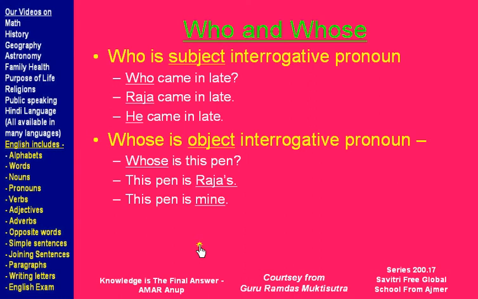Now compare this to whose. When you ask a question with whose, the answer is an object in the sentence. So when we say whose is this pen, we will say this pen is Raja's. So Raja's is the object: this pen is a subject, is a verb, and Raja's is the object. Or we can say this pen is mine. So mine is an object pronoun. So who and whose: who is a subject interrogative pronoun and whose is an object interrogative pronoun.